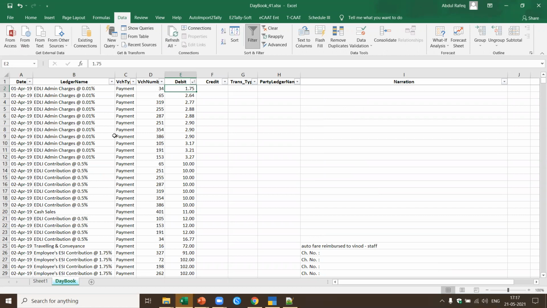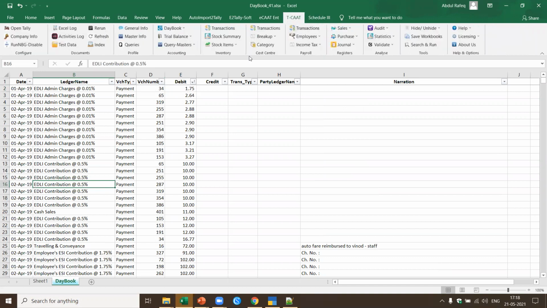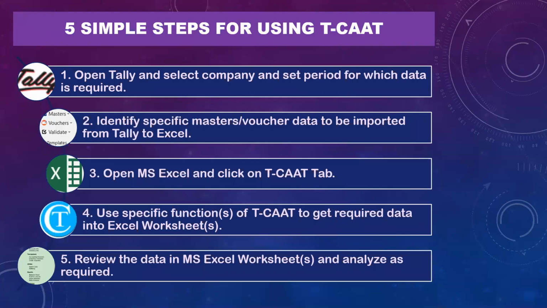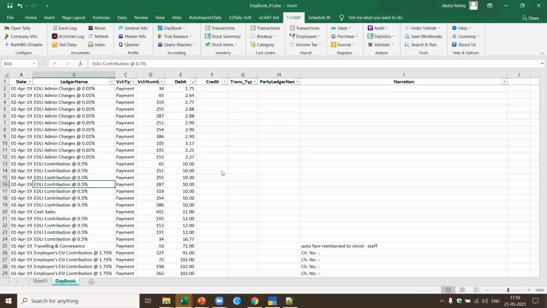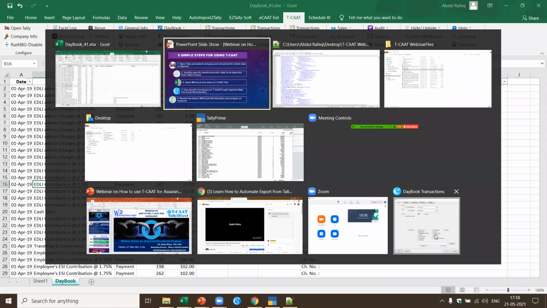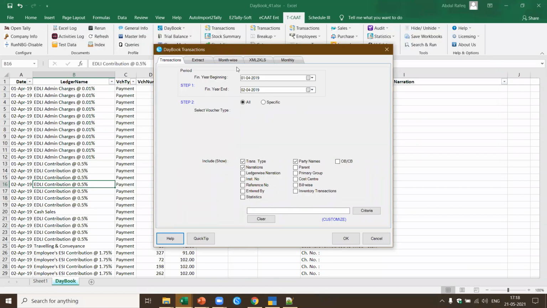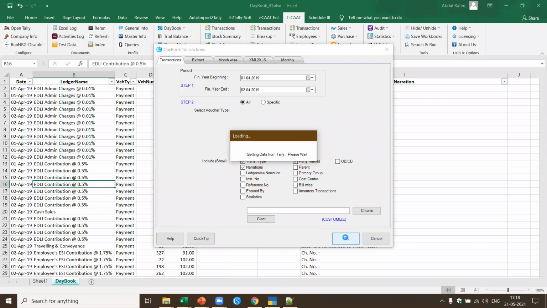Similarly, I can extract the receipts, or the sales, or all the vouchers in one go. Let's say I want to extract all the vouchers. Let's see how much time it takes. I'm already in TCAT. I click on TCAT, go to daybook, and say transactions. Here, I'm just saying extract all the transactions. You remember there are a total of 1,570 transactions.